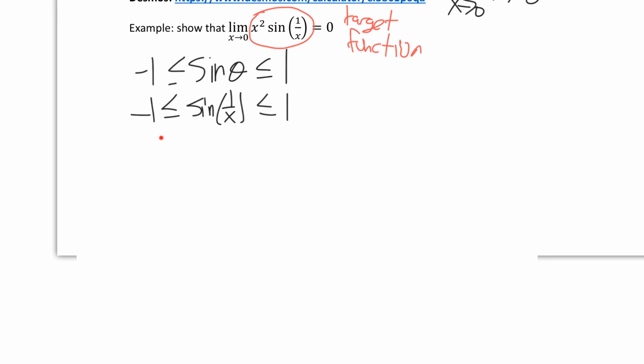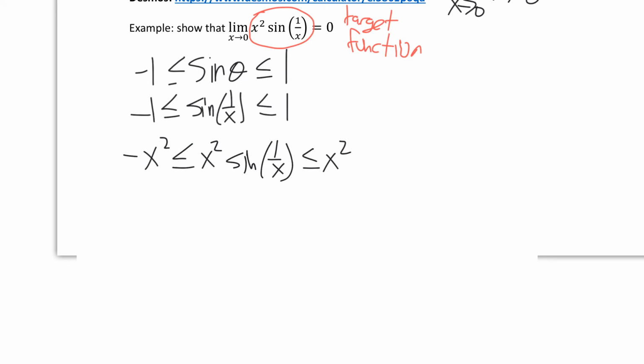Let's go ahead and multiply the whole thing by x squared. That's something you're allowed to do in math. You multiply everything. So I'm going to get negative x squared less than or equal to x squared sine 1 over x less than or equal to x squared. Now this is important. I'm allowed to multiply and it doesn't flip the inequality because x squared is always a positive number. Well, positive or 0. And so because it's a positive or 0 number, it's not going to flip my inequality. It's not negative. So I'm good to go there.